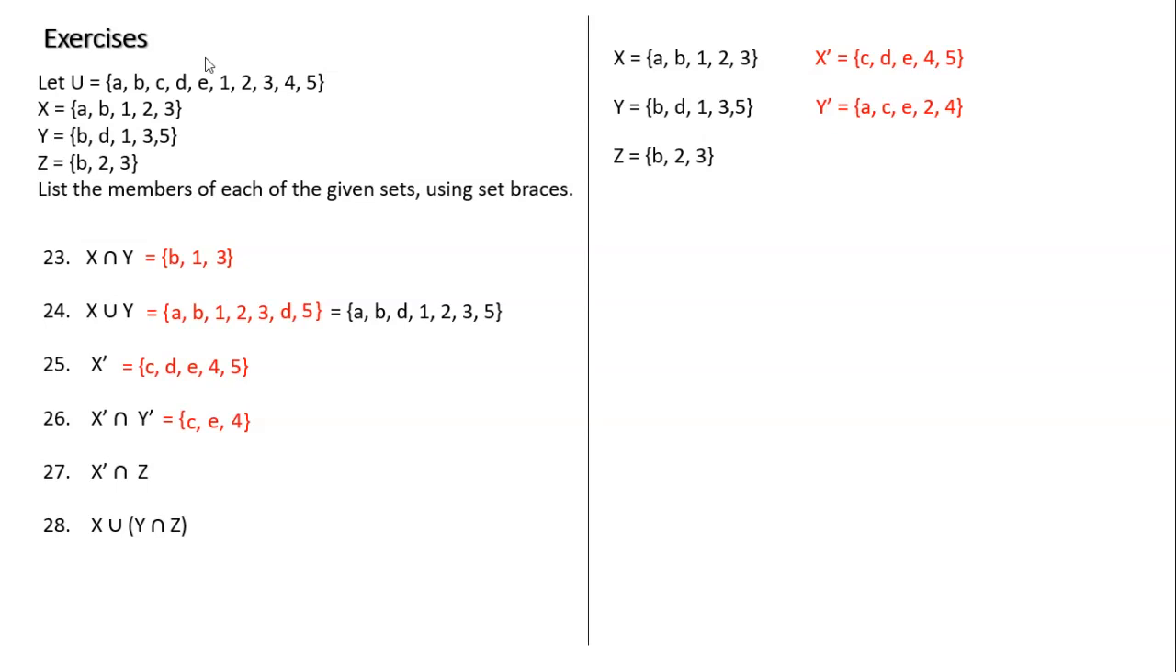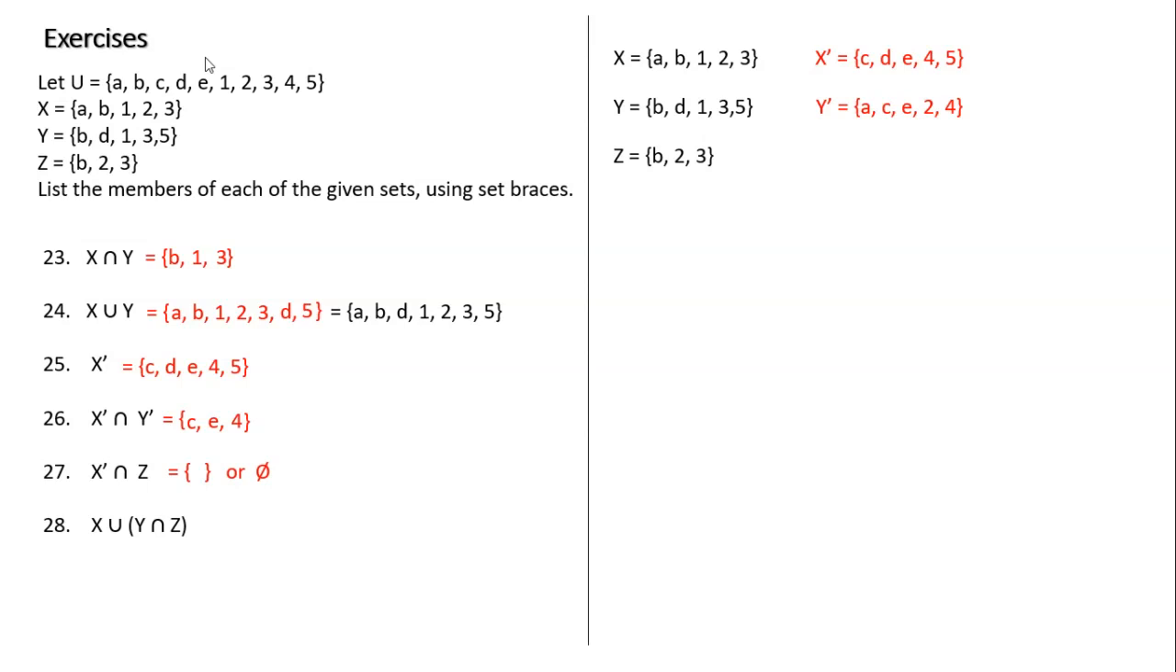Okay. What about 27? The complement of X, which would be C, D, E, 4, and 5, intersected with Z. Here they don't share anything. So this would be the empty set, right? This is the other way of writing it, the two squiggly brackets with nothing in there, or you can write the 0 with the slash. Both of them mean the same thing.